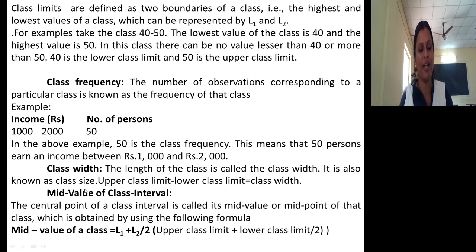What is the mid value of a class interval? The central point of a class interval is called the mid value or midpoint of that class, which is obtained by using the following formula. Mid value of a class is equal to upper class limit plus lower class limit divided by 2. Otherwise, lower class limit plus upper class limit divided by 2. What is the lower class limit? 1000. What is the upper class limit? 2000. 1000 plus 2000, 3000 divided by 2, 1500 is the mid value of the class interval.